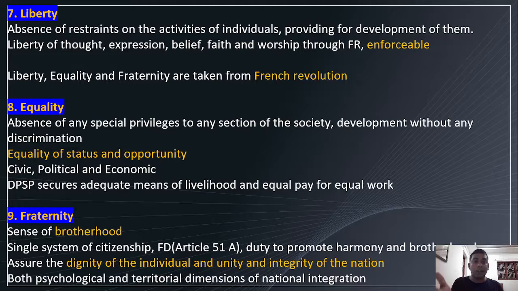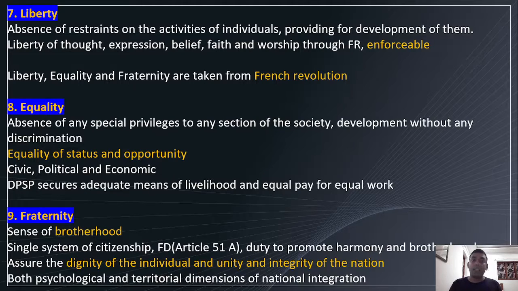Then equality of status and opportunity: civic, society based, political and economic. DPSP secures adequate means of livelihood and equal pay for equal work. So all these things bring about equality, right? Equal pay for equal work for men and women means bringing equality. Then adequate means of livelihood through programs like MGNREGA. So it helps society to grow economically, right? Yes.